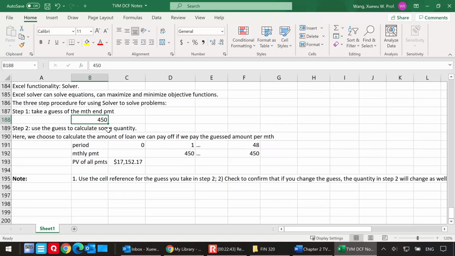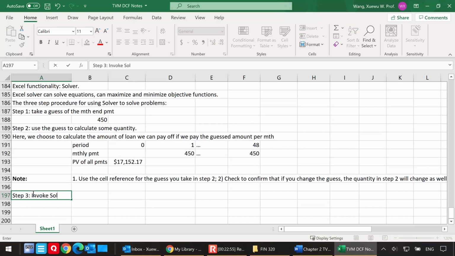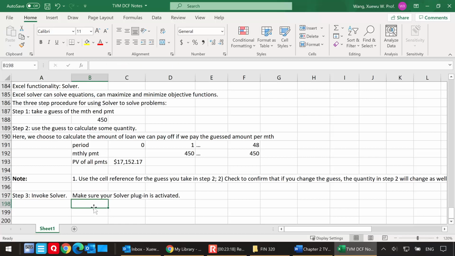Now imagine you can continue in this manner. You can narrow down your search. But fortunately, in Excel Solver, you don't have to do that on your own. You can invoke Solver. When you invoke Solver, I have to show you how you can install or activate the Solver plugin. So make sure your Solver plugin is activated. I'm using the PC Excel to illustrate this. If you're using a Mac Excel and you don't know how to activate your Solver plugin, please let me know.